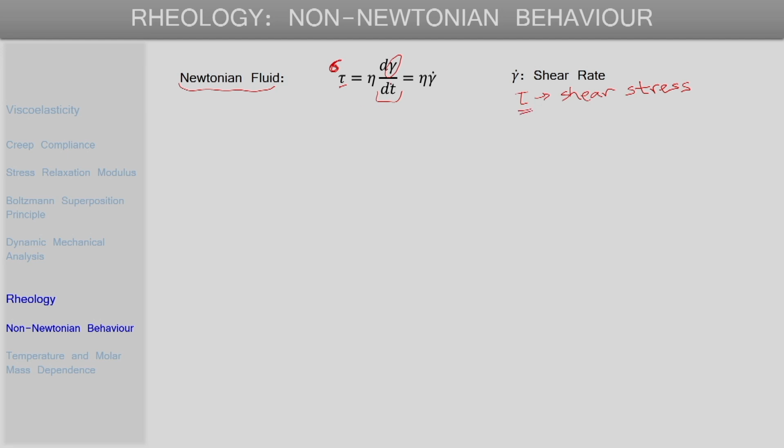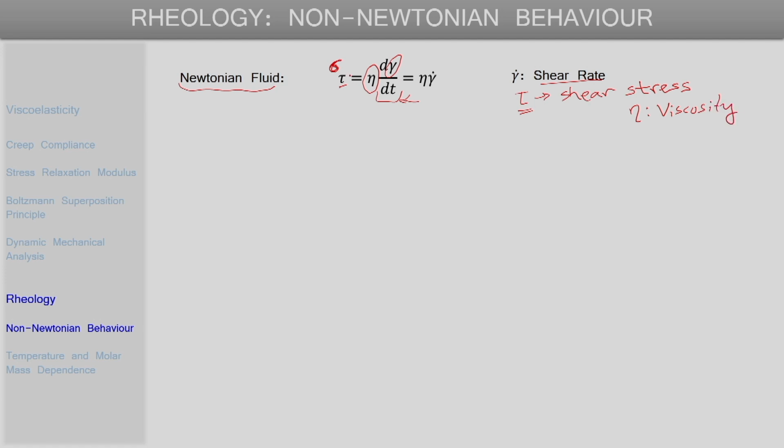So, tau is directly proportional to the shear rate, or rate of change of shear strain with time, and the proportionality constant eta is referred to as the viscosity of the Newtonian liquid.